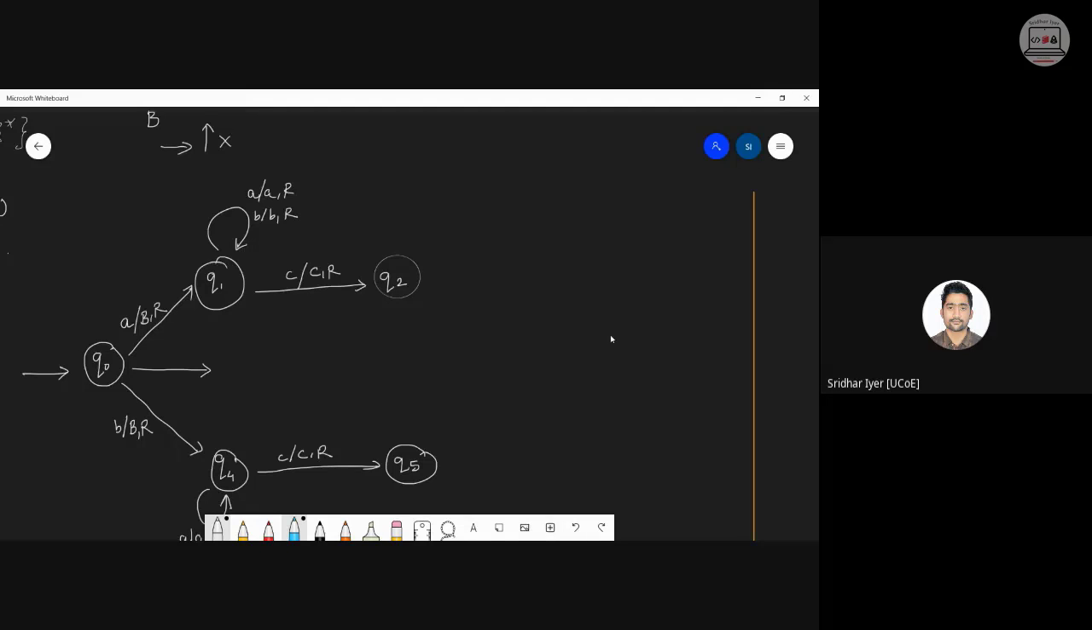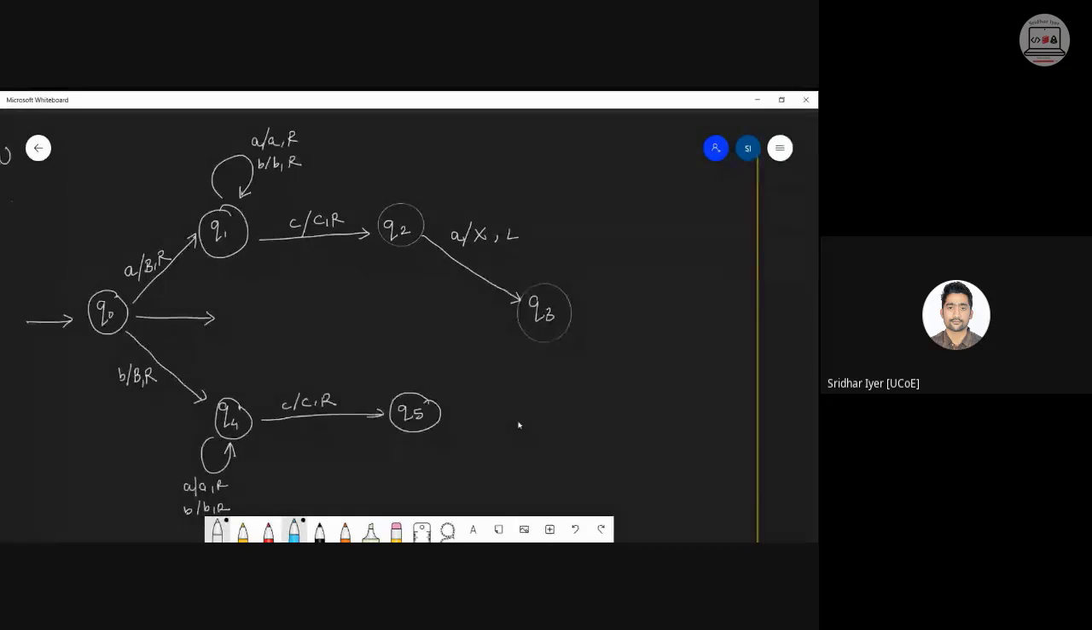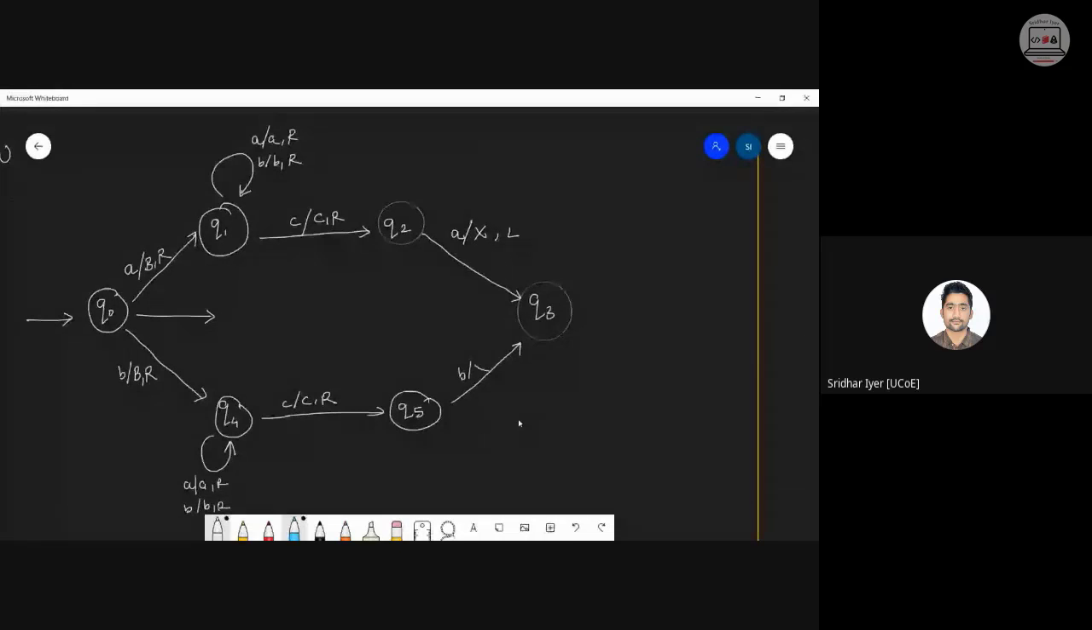Yes, correct. So in Q2 state, I am expecting the next character to be an A. So if I get an A, I will go to an intermediate state Q3. That is, if I receive an A, I will replace that with an X and move left. मतलब वहां तक पहुंच गए, अभी वापस आओ अगले सिंबल को रीड करने के लिए. Same way, in Q5 I am expecting a B. So if I encounter a B, I will again replace that with an X and move left.